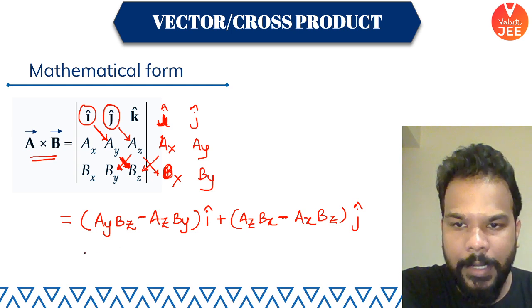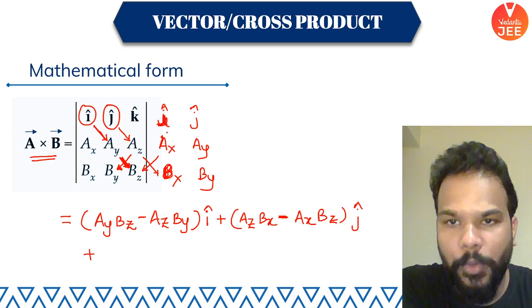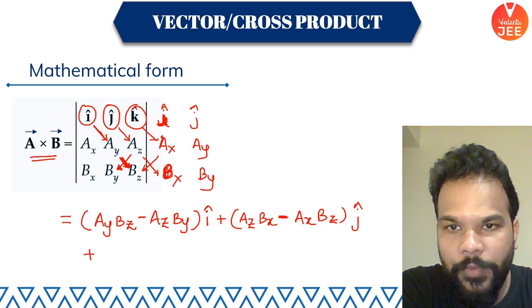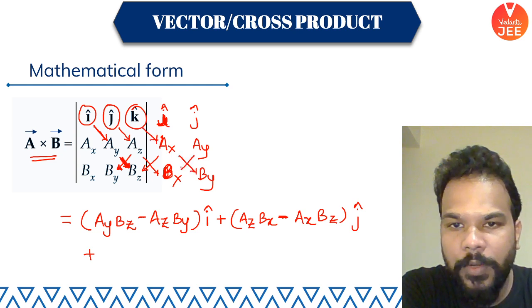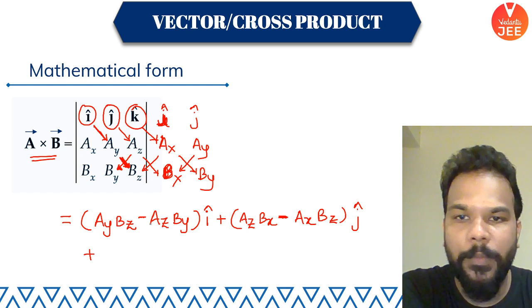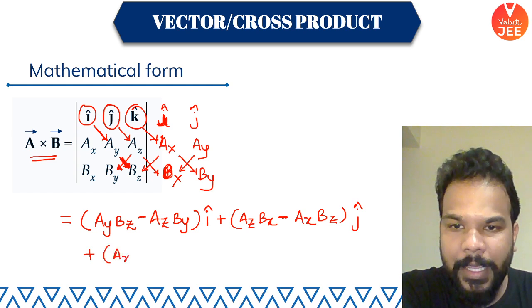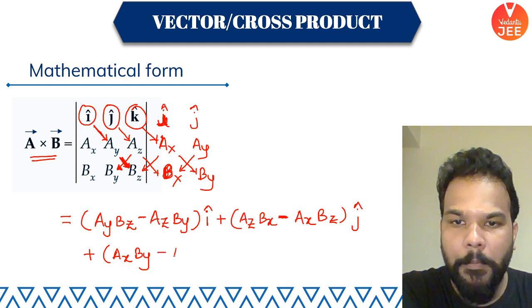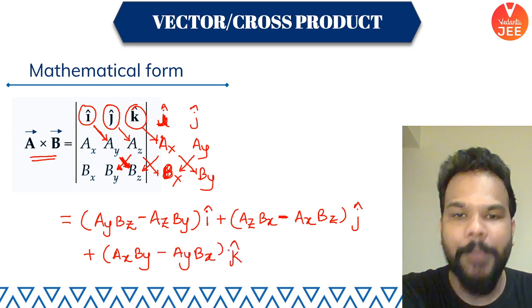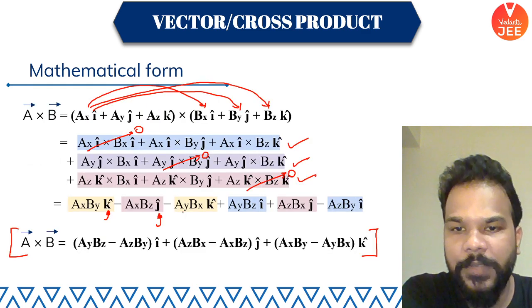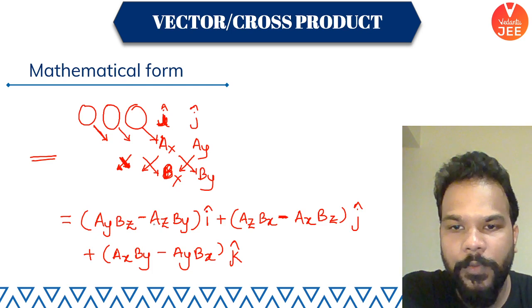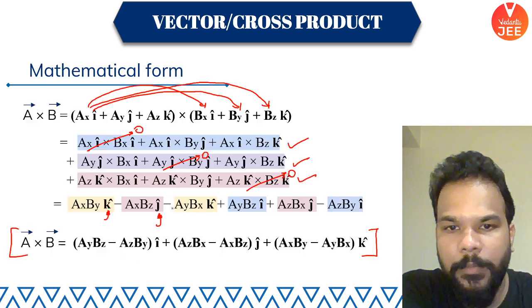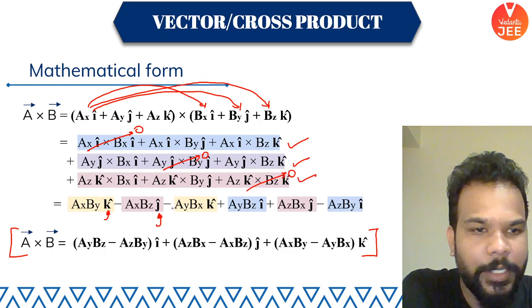Okay. And lastly, for writing K cap component. So for K cap also we will move diagonally downward. You will meet AX multiplied with BY. You will meet AY multiplied with BX, forming another cross. So AX multiplied with BY minus AY multiplied with BX. This is your K cap component. You can match it with this one. AY BZ minus AZ BY I cap, which is what is here also. You can match all the other components.